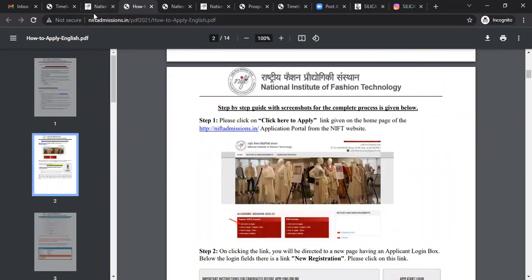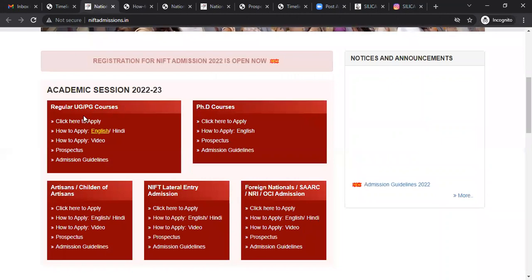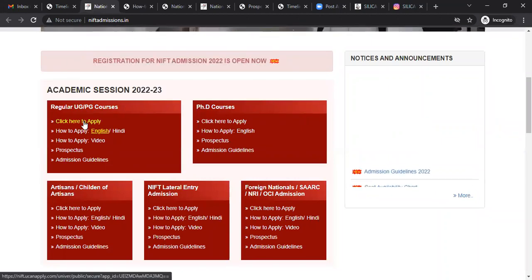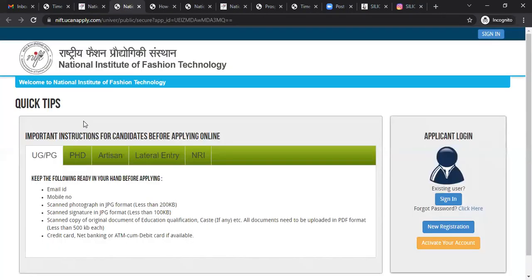So as I click on this link, the click here to apply option, you need to click here. A separate window will open. This is from where you need to sign in, or if you are a new registration, you need to click here. You need to activate your account.